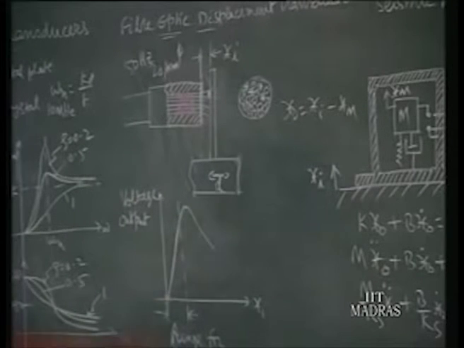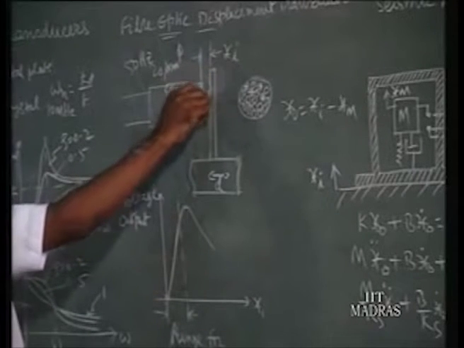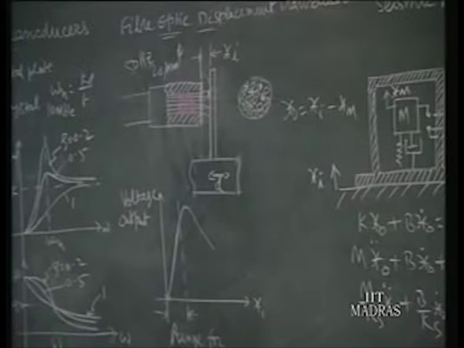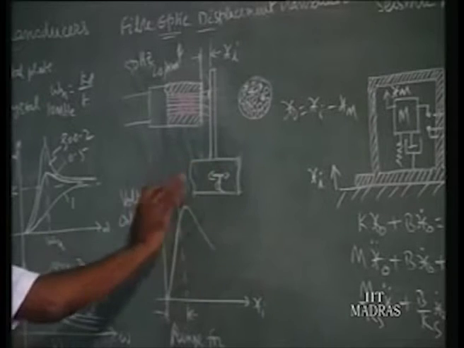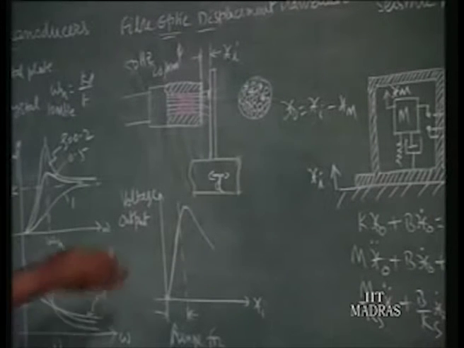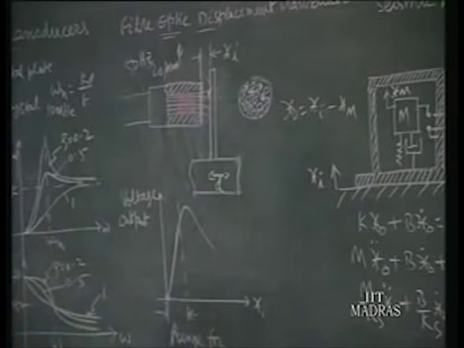The second advantage is that it is a non-contact type of transducer. So the measuring instrument doesn't touch the moving member, and hence you find no loading effect in such instrumentation. That is the main advantage of fiber optic displacement transducers. Many American firms are making this type of transducer.